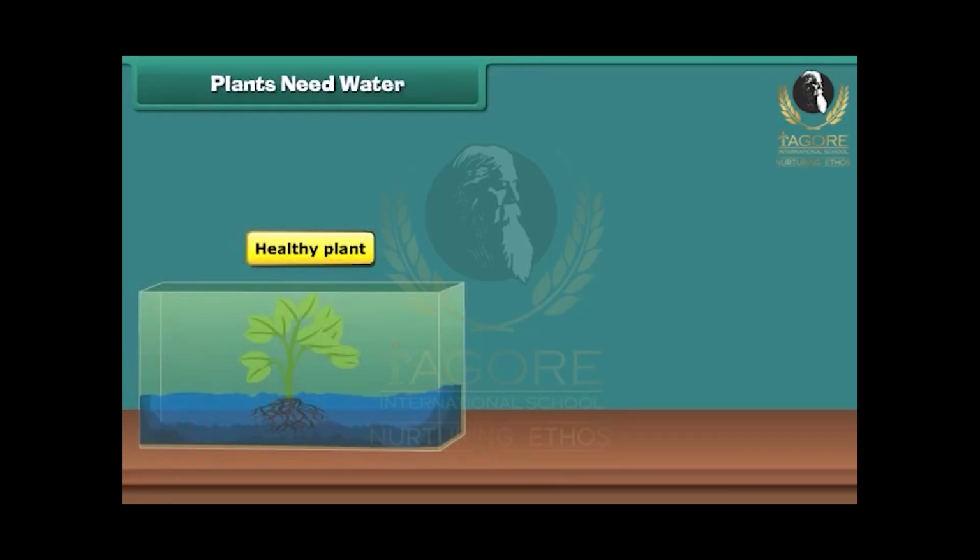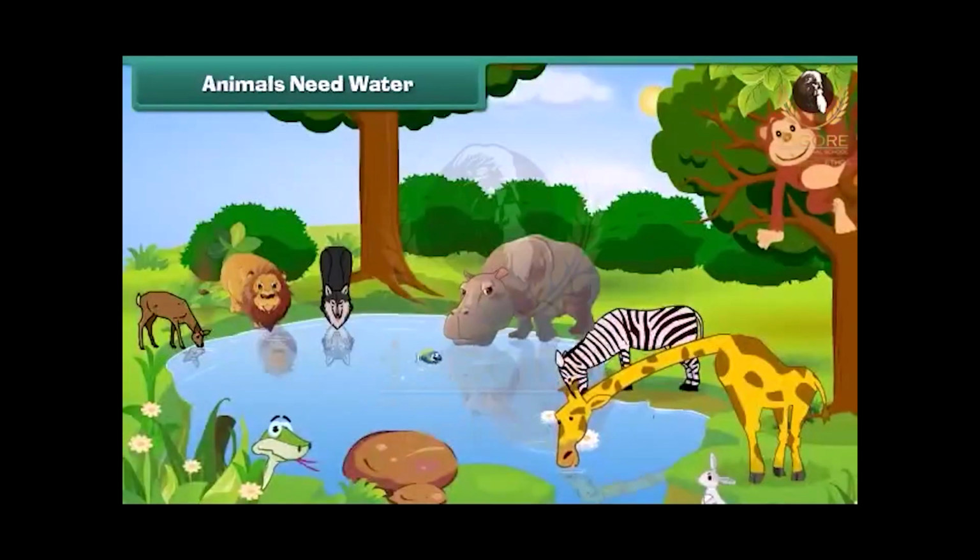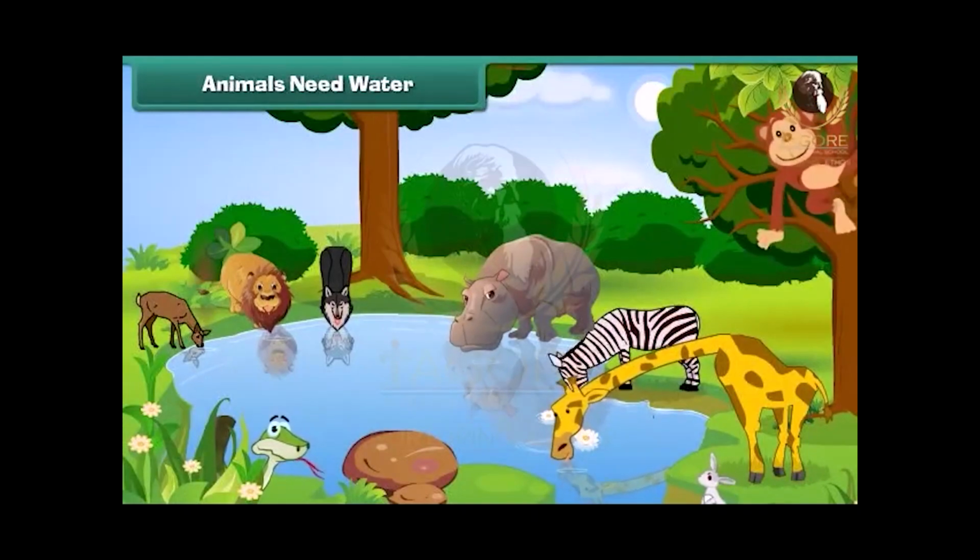Not only animals, but plants also need water for survival. Otherwise, they will dry up. Do you know the fact that animals also feel thirsty like us? Without water, they also cannot live.